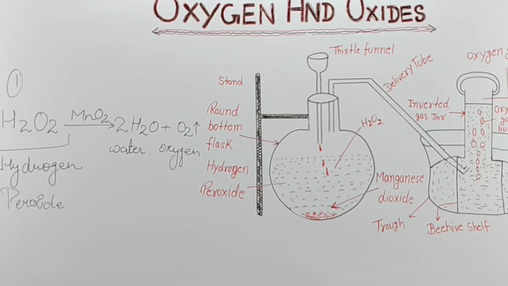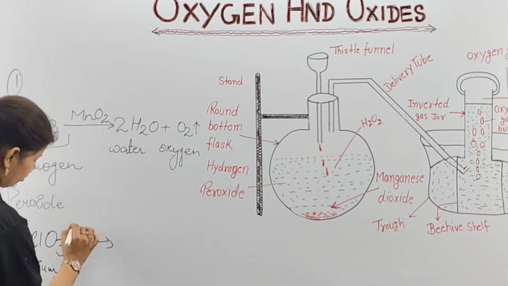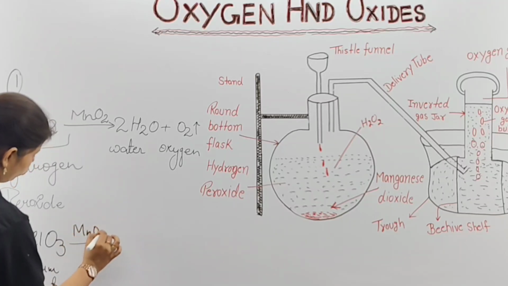Here, second of yours, potassium chlorate, KClO3. This is a method I have not drawn. When potassium chlorate, this is the formula of what? Potassium chlorate. Clear? When this potassium chlorate is reacted with manganese dioxide, where manganese dioxide acts as a catalyst for you, MnO2. Clear?